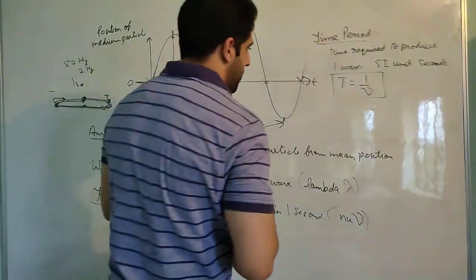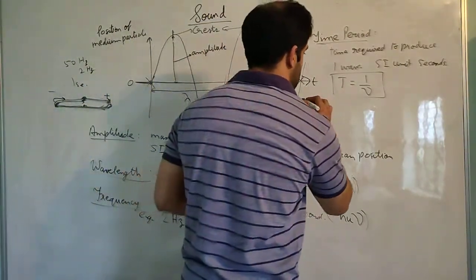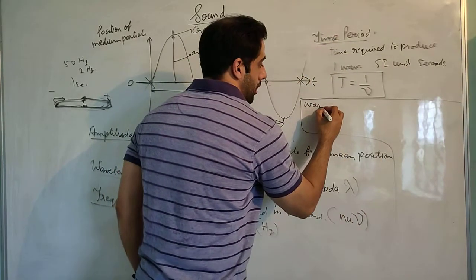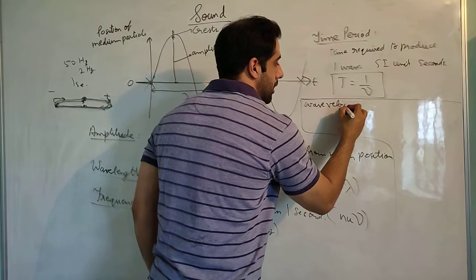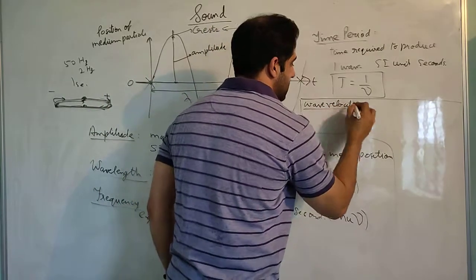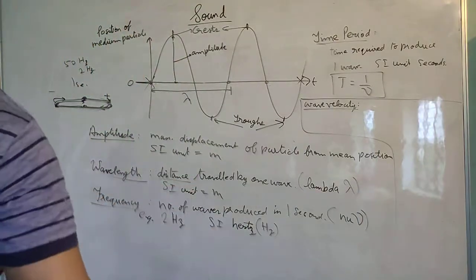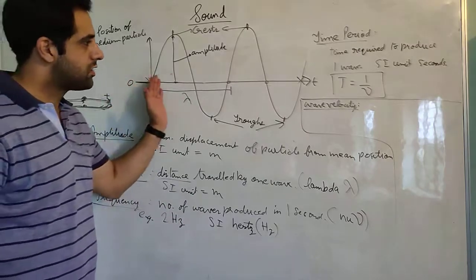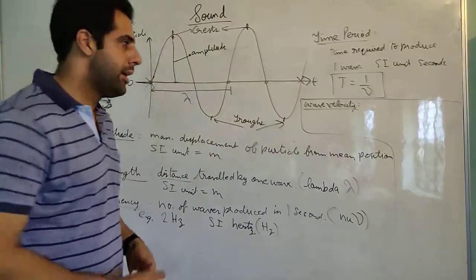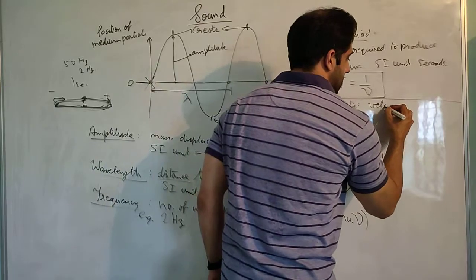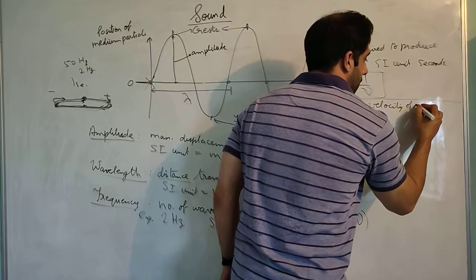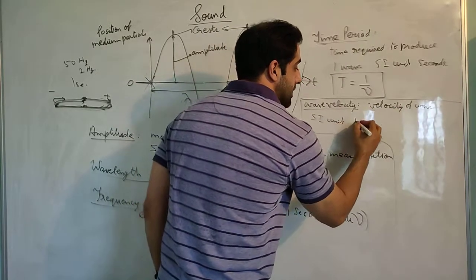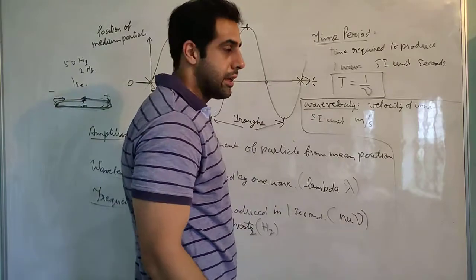Now there is one more parameter, and it is called wave velocity. Now it is very easy to understand what wave velocity is. It is deduced from the name itself. Wave velocity means velocity of the wave, the velocity with which the wave is traveling ahead. So wave velocity is nothing but the velocity of the wave. And what is the SI unit of velocity? The SI unit is meter per second.